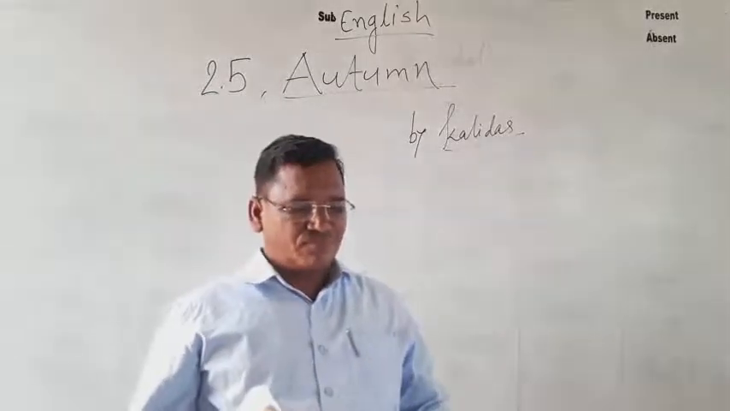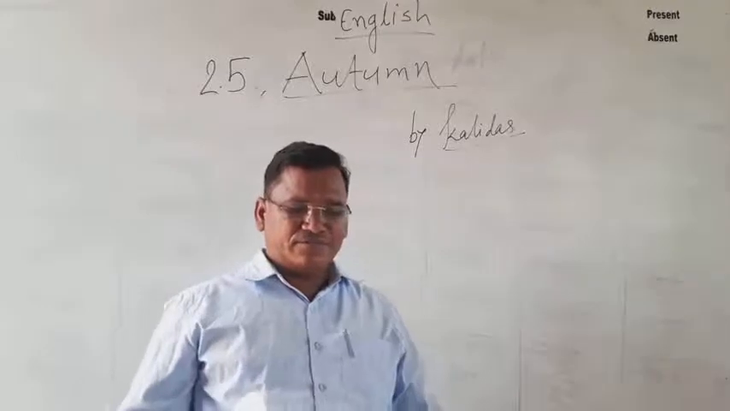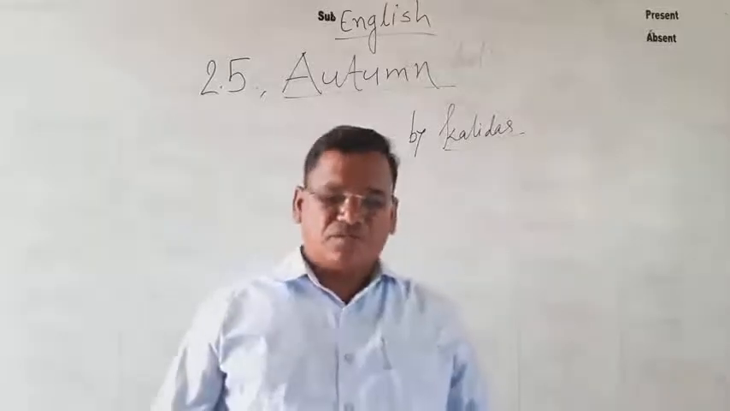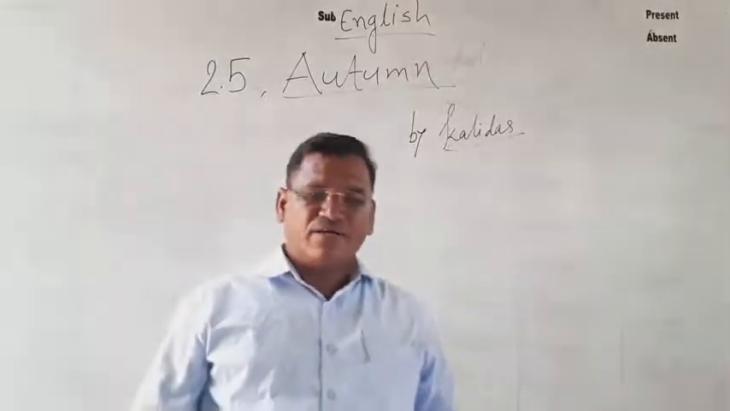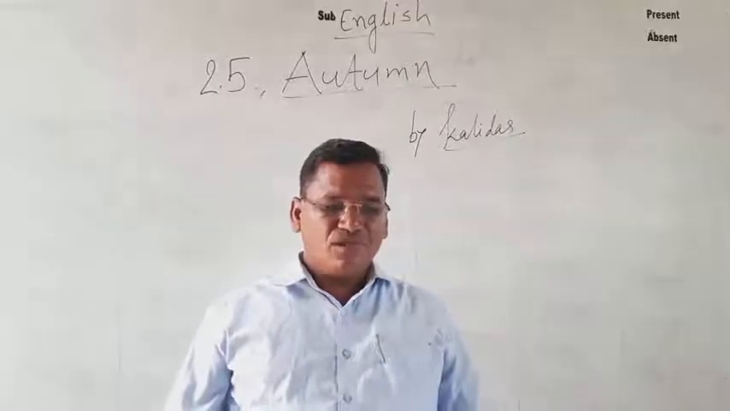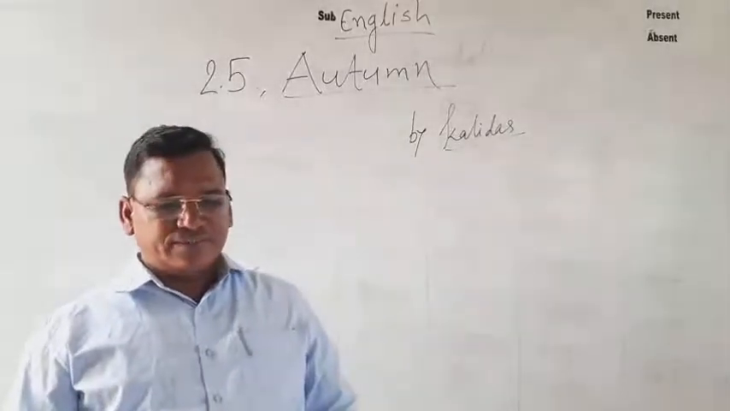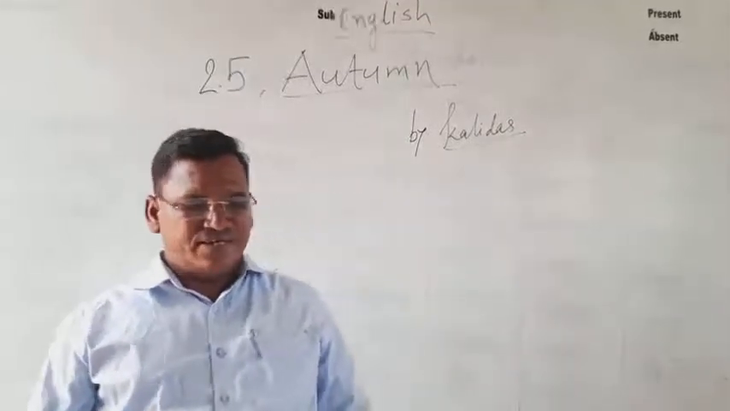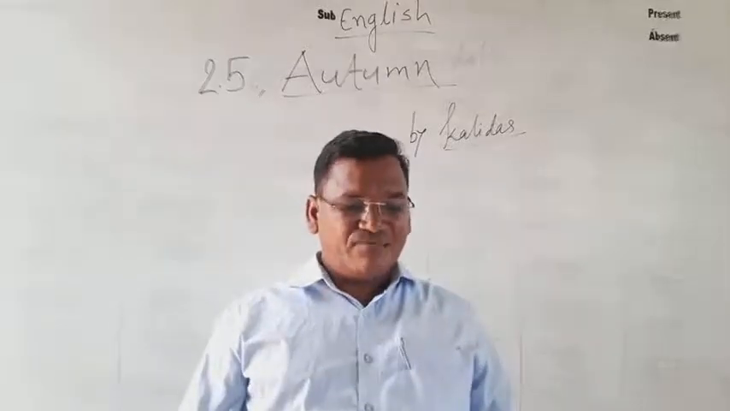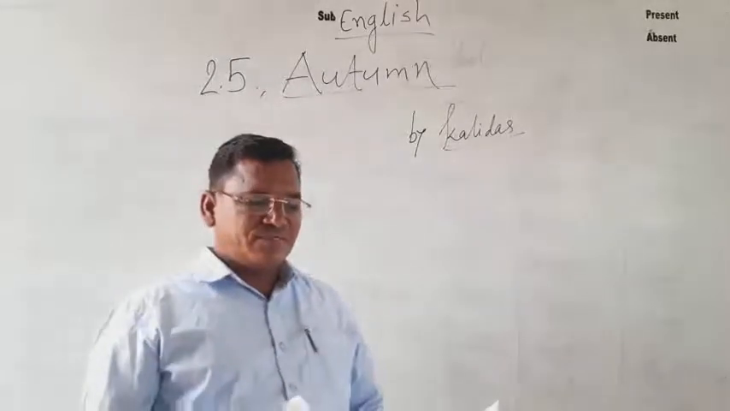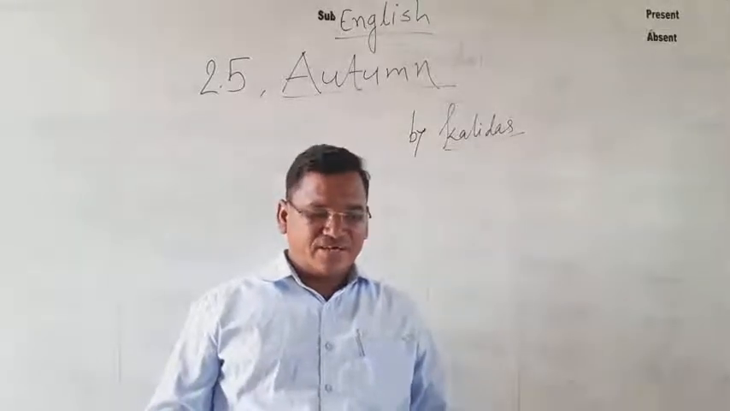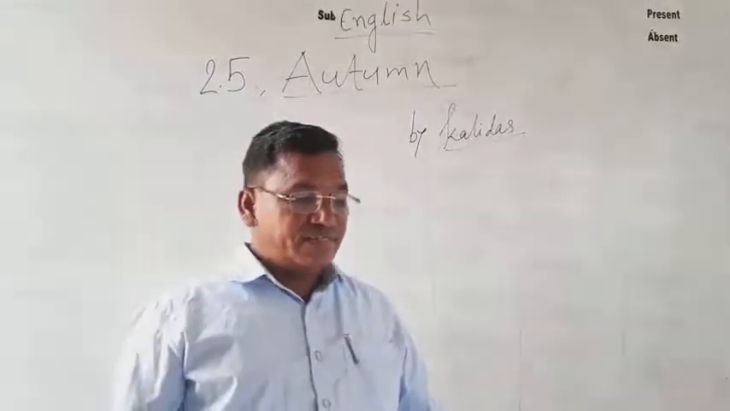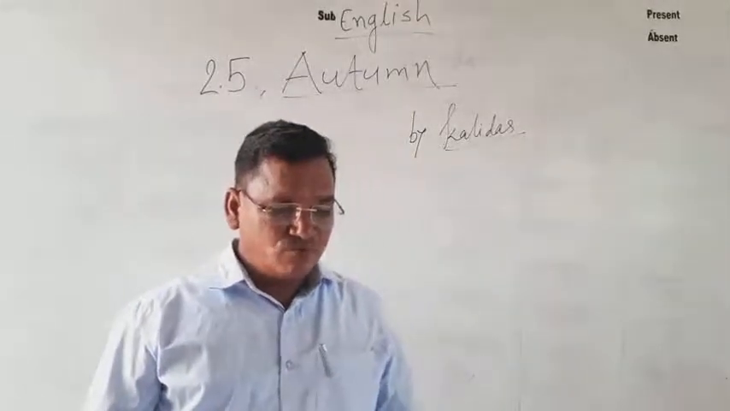Why is autumn called a maiden fair? The autumn comes a maiden fair. Maiden means an unmarried girl. The poet says that the season autumn arrives like a slender, fair and graceful maiden. How does the autumn come? Like a maiden fair, like an unmarried girl.